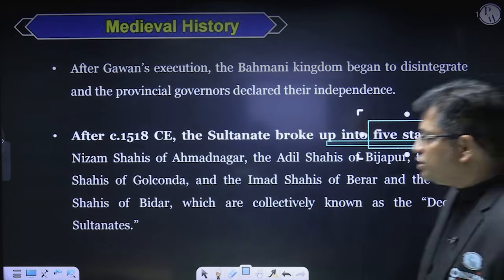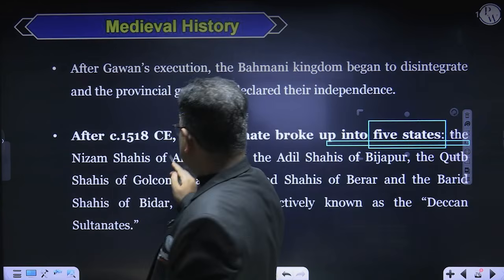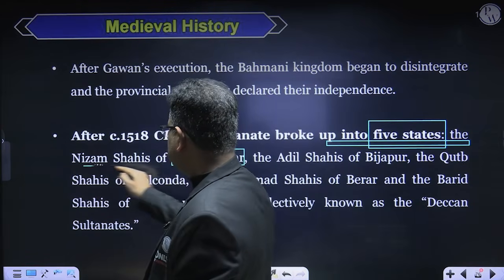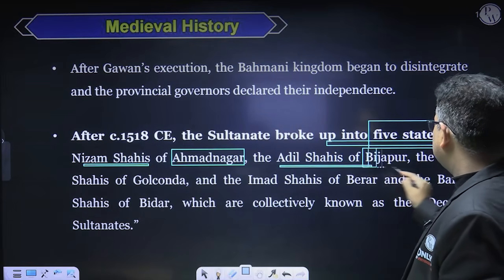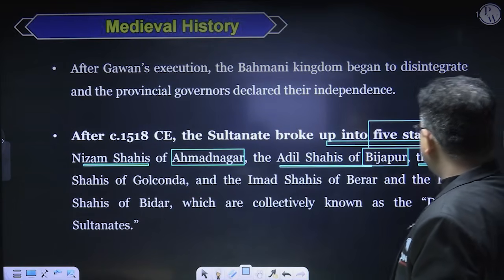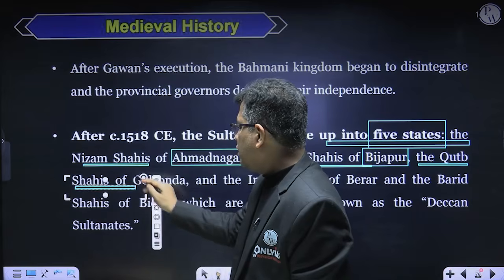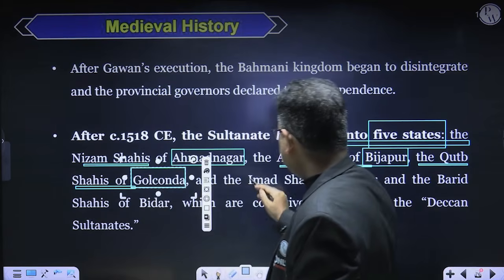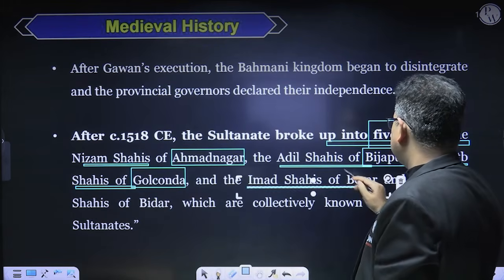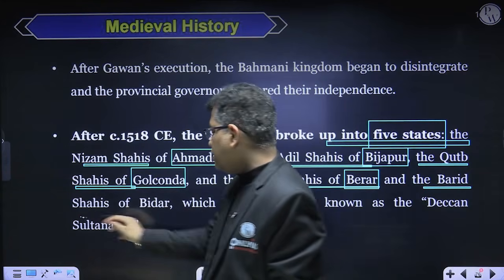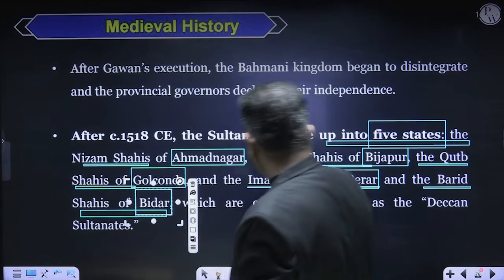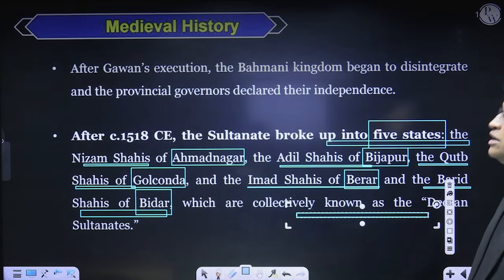And these states were Ahmednagar with the Nizam Shahi Dynasty, then the Adil Shahi Dynasty of Bijapur, then the Qutb Shahi Dynasty of Golconda, and then the Imad Shahi Dynasty of Berar, and then the Barid Shahi Dynasty of Bidar, which are collectively known as the Deccani states.